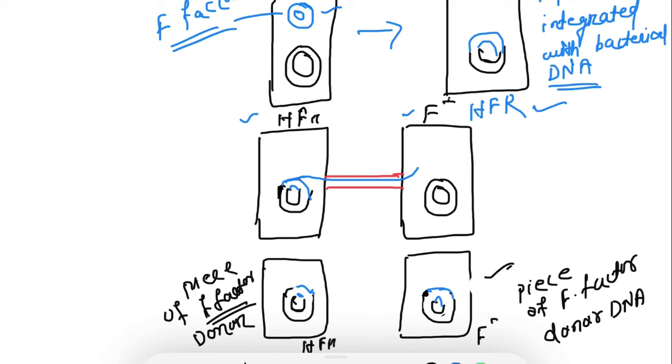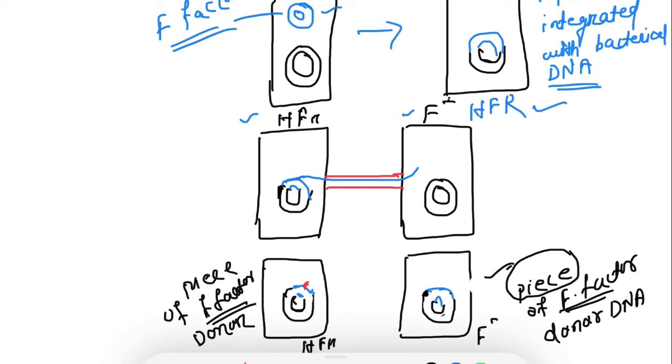Okay, and the donor is at the HFR stage and the recipient is at the F minus stage, because the recipient cannot receive the whole F factor, it receives only a piece of F factor. Why so? Because the origin of replication lies somewhere in the middle of the F factor.